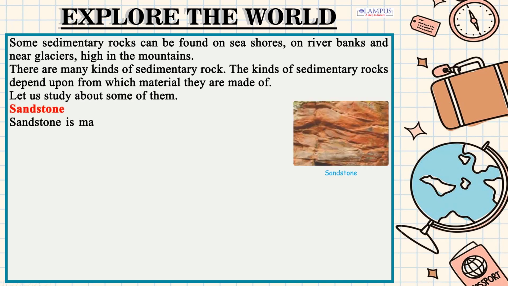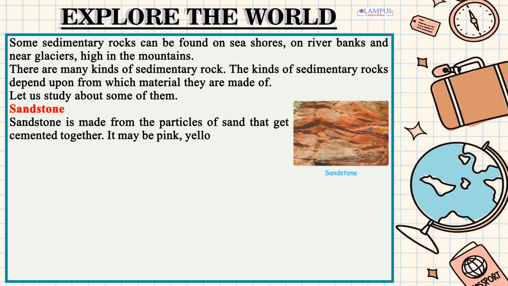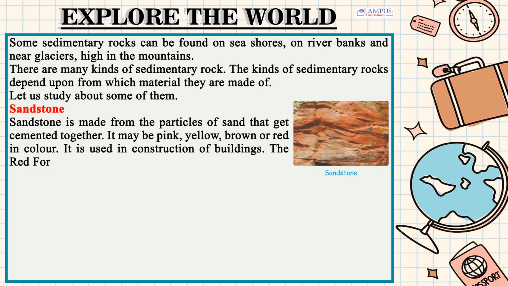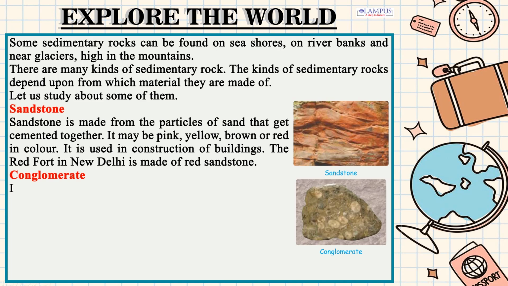Sandstone. Sandstone is made from the particles of sand that get cemented together. It may be pink, yellow, brown or red in color. It is used in construction of buildings. The Red Fort in New Delhi is made of red sandstone.